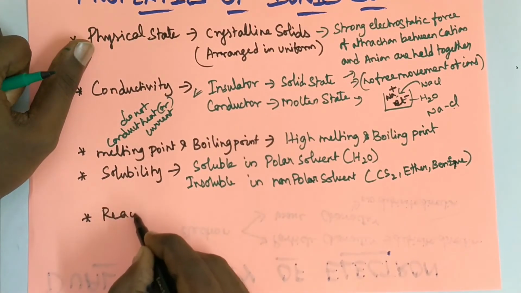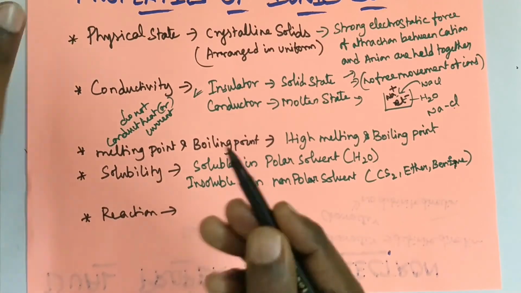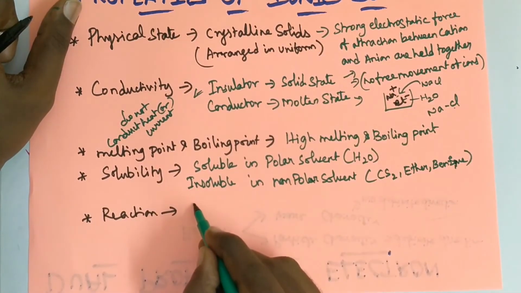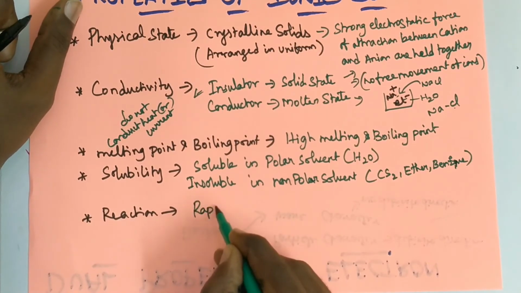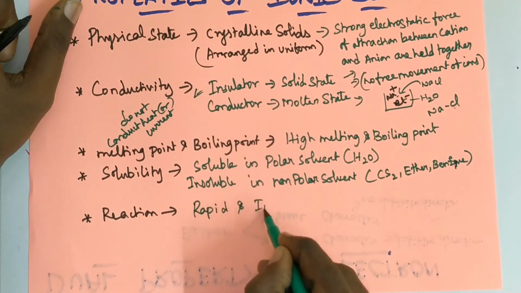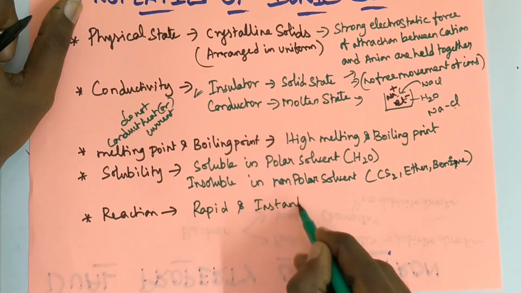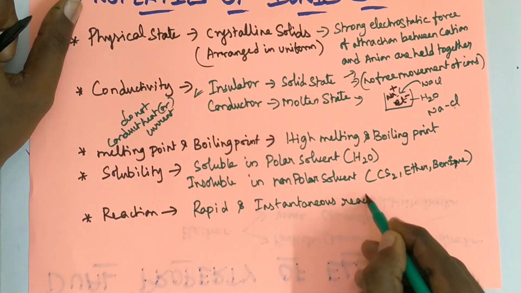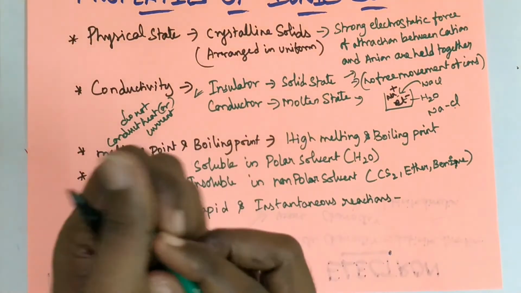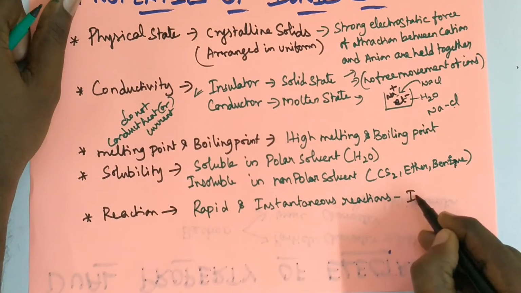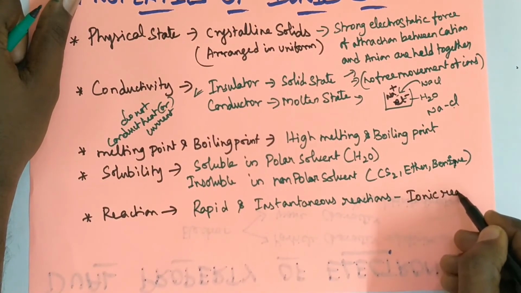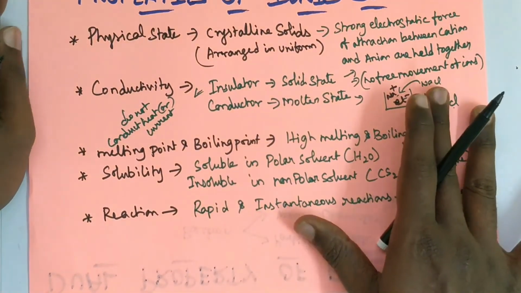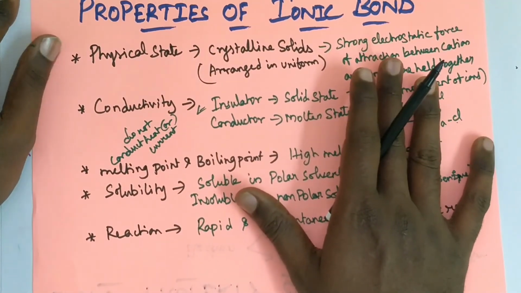So the last one is reaction. Ionic bonds or compounds undergo fast, that is rapid and instantaneous reaction, because they are ionic, so they undergo ionic reaction very fast. So that's all about properties of ionic bond.